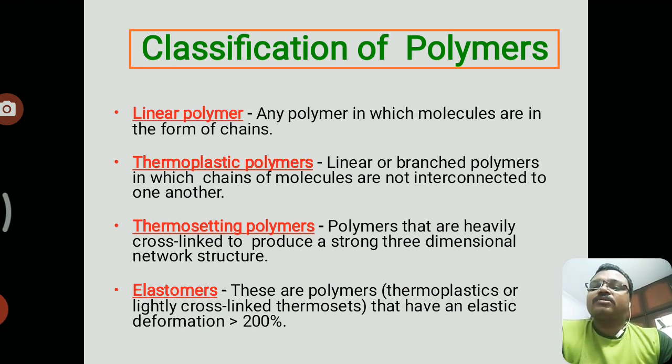Next, going to the third, thermosetting polymers. These are polymers that are heavily cross-linked to produce a strong three-dimensional network structure. Three-dimensional network structure means the x direction, y direction, as well as the z direction. And the last one is the elastomers. In these elastomers, the elastic deformation is greater than 200%. That means a much higher elastic limit than the other polymers. That's why we named it elastomers.